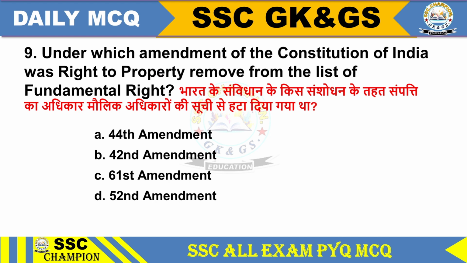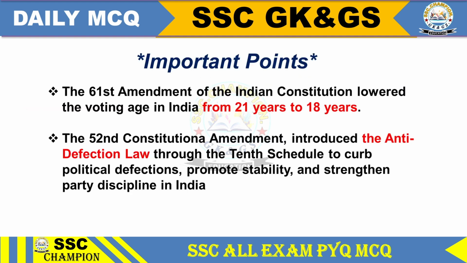Question 9. Under which amendment of the Constitution of India was the right to property removed from the list of fundamental rights? Option A 44th Amendment, option B 42nd Amendment, option C 61st Amendment, option D 52nd Amendment. Option A, the 44th Amendment.